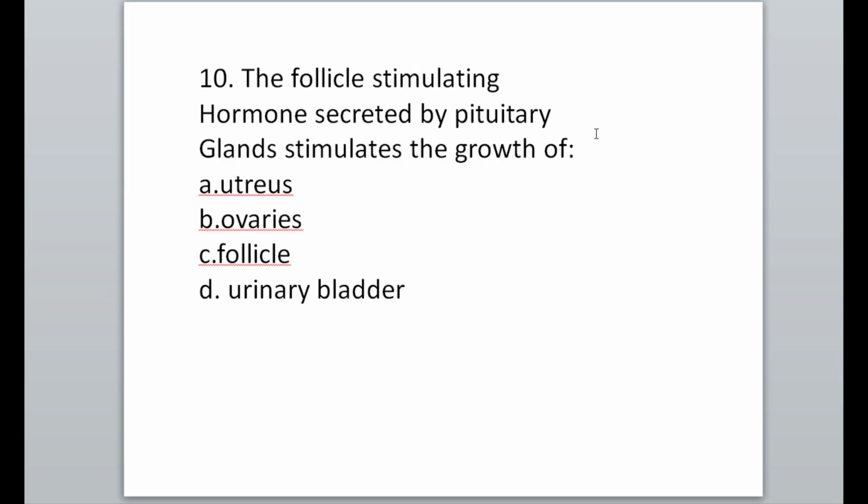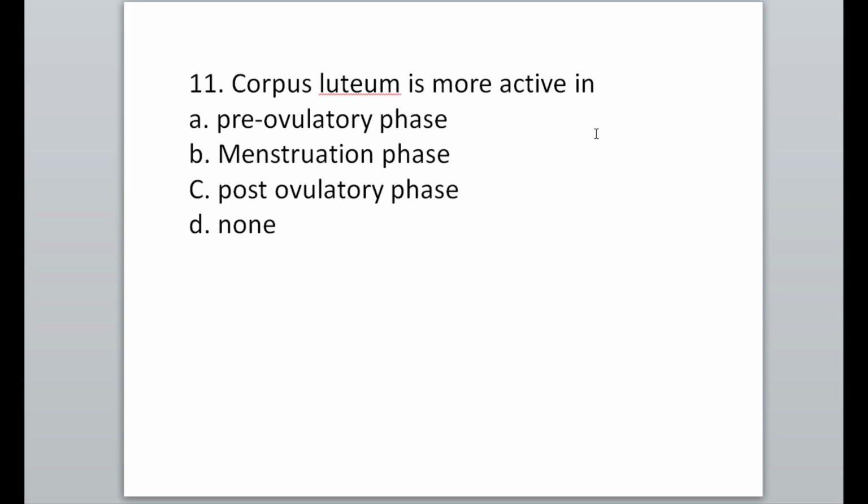Next MCQ: the follicle stimulating hormone secreted by the pituitary gland stimulates the growth of follicles. So option C is correct. MCQ number 11: corpus luteum is more active in the post ovulatory phase.